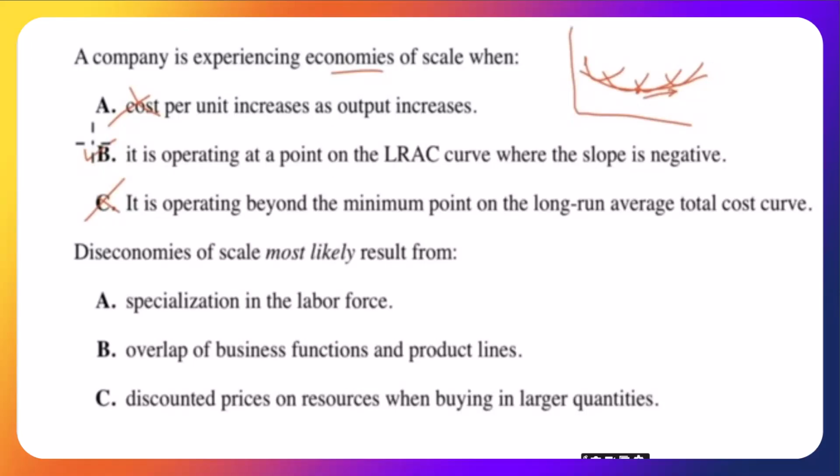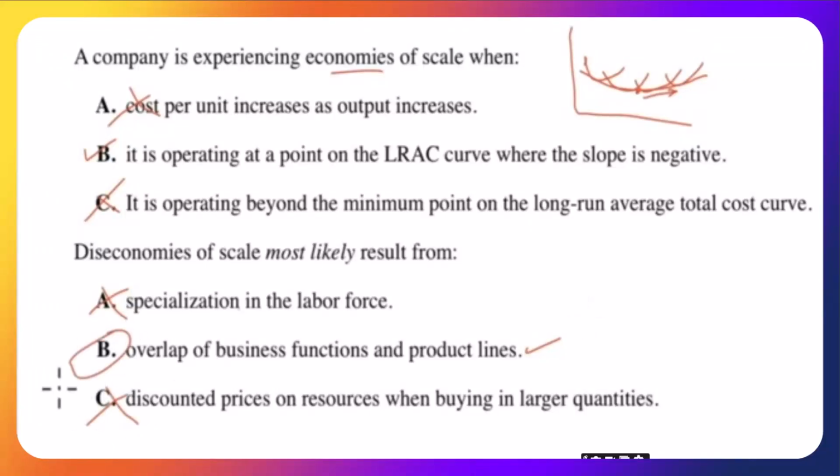Diseconomies of scale most likely result from specialization in the labor force. Well, you should get economies of scale because of that. So we can get rid of that. Overlap of business functions and product lines. Yes, there you go. C, discounted prices on resources when buying in larger quantities. Well, no, that's an economy of scale because you're getting a lower cost per input. So we can get rid of that.